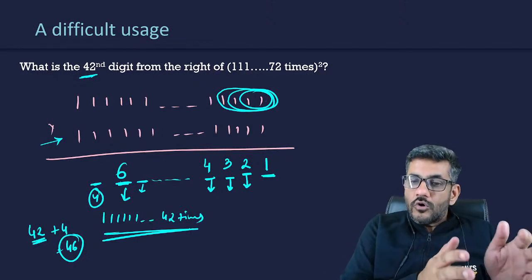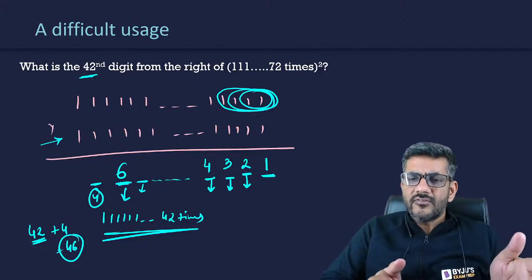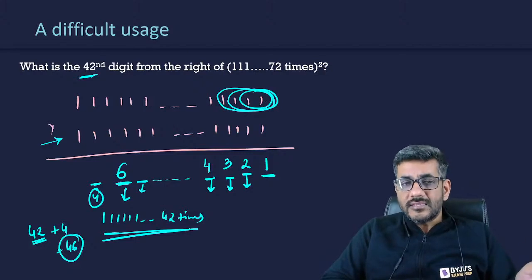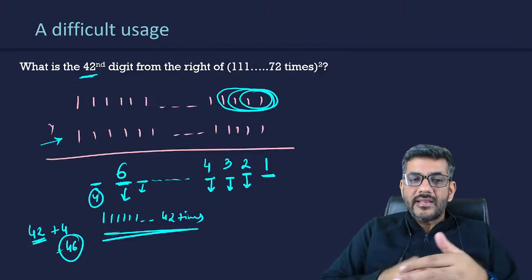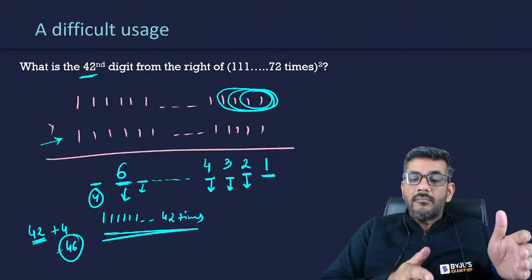Because if you do not know this thing that we just discussed, probably this question would be very difficult for anyone. No, it would not be very difficult to do this if I do not know what I just talked about, right? So by this logic, I am getting 6 as the answer because the sum of 42 times 1 will be 42.